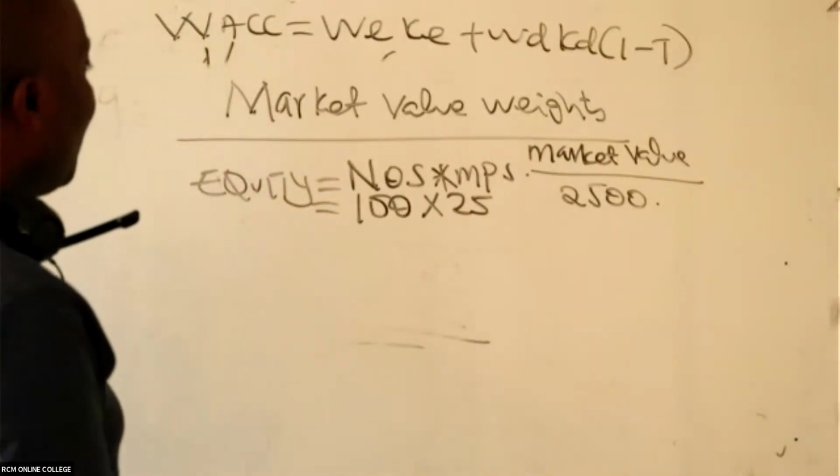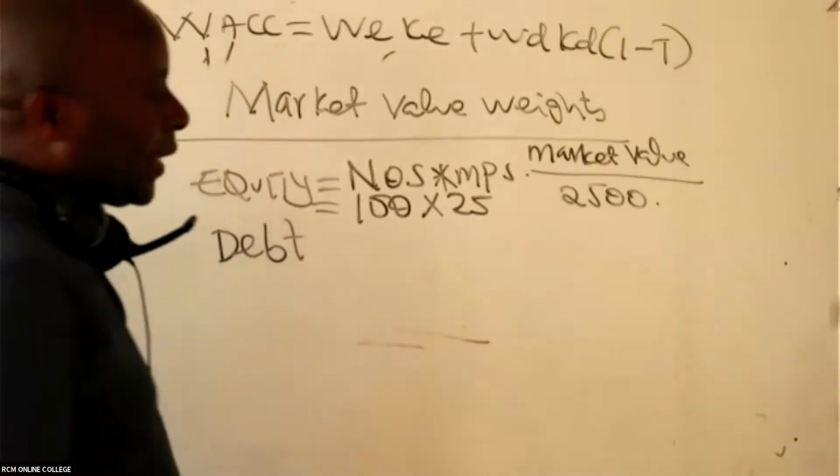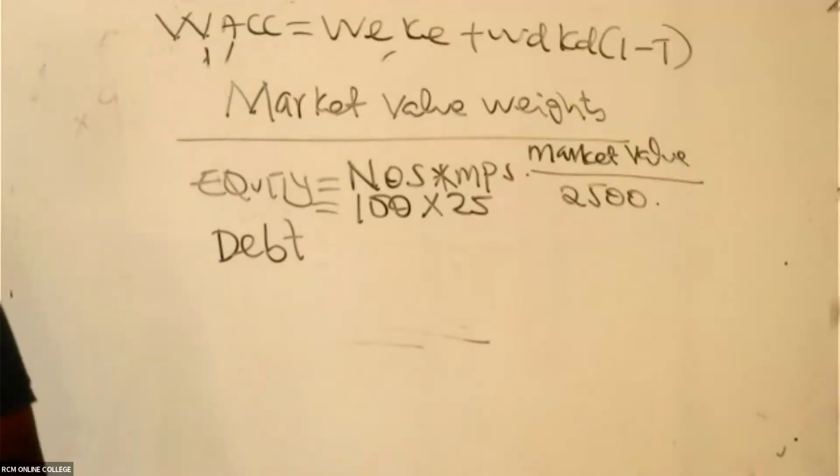Now from there, please go to debt. What have they told us about debt? Please go to debt for you to appreciate how much value of debt we have.